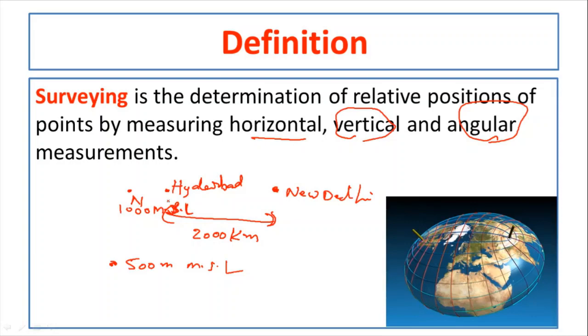So surveying is what? Surveying is the determination of relative positions of the points by measuring three types of measurements. What are the three types? Horizontal, vertical and angular measurements. Angular measurement means it can be either bearing or angle. Vertical measurement means it is the elevation, and horizontal measurement means it is the distance. So in surveying we have three types of basic measurements: distance, elevation and bearing or angle.